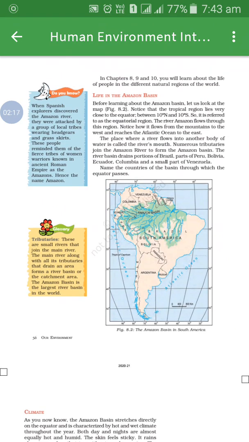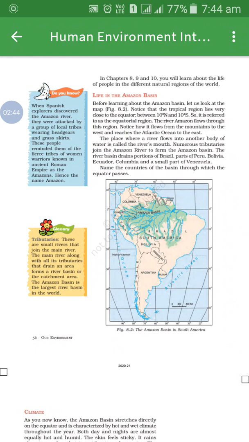Life in the Amazon basin. The Amazon basin lies in the equatorial region between 10 degree north and 10 degree south. Underline this, student. And you can observe the figure 8.2 that shows the Amazon basin in South America.